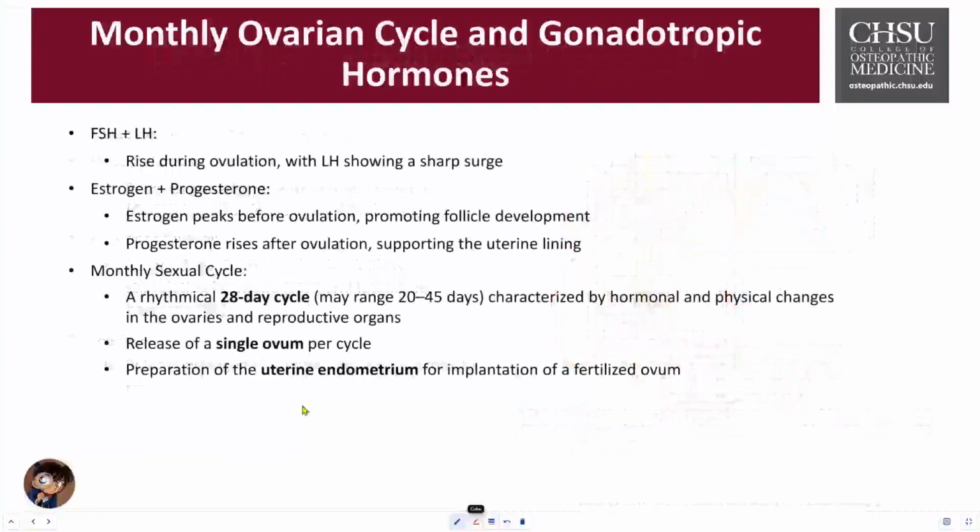So let's take a look at the key hormonal patterns. The follicle-stimulating hormone and luteinizing hormone together rise during ovulation, with LH exhibiting a gigantic surge, and we call this the LH surge. This is a push that happens about 24 to 36 hours right before ovulation. This surge is critical for the release of the mature ovum, and it causes you to develop into the dominant follicle. The FSH hormone plays a more supporting role.